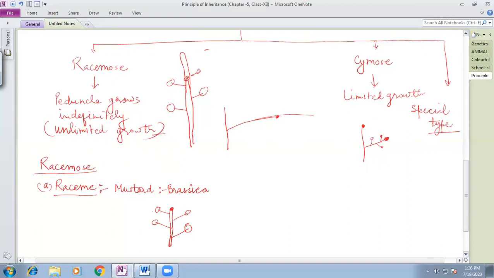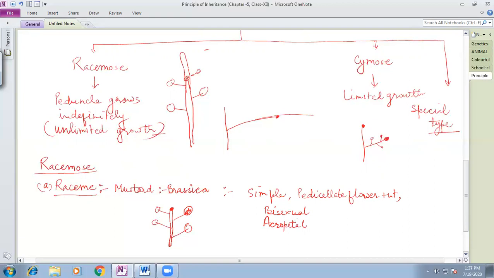So the raceme type of inflorescence is the most simple type of inflorescence, in which pedicellate flowers will be present. The flowers are bisexual. Bisexual means in this flower you will see the male and female reproductive structures are both present. The bisexual flowers are arranged in acropetal arrangement.